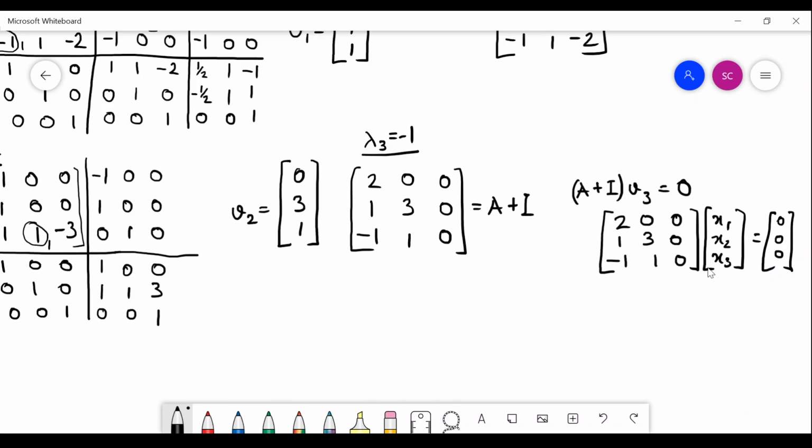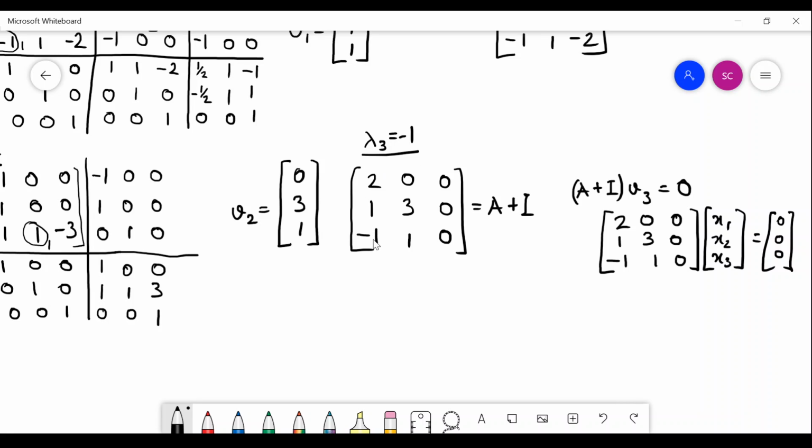You will see that both x1 and x2 need to be 0, and that is also seen very directly from here, because this 2 gets multiplied with x1, but you need the first element to be 0, so x1 must be 0. Similarly, since x1 is 0, now your 3 gets multiplied with x2, so x2 should also be 0. Here x1 and x2 are both 0. But what about x3? As you see, this particular column is always 0, so x3 can be basically anything.